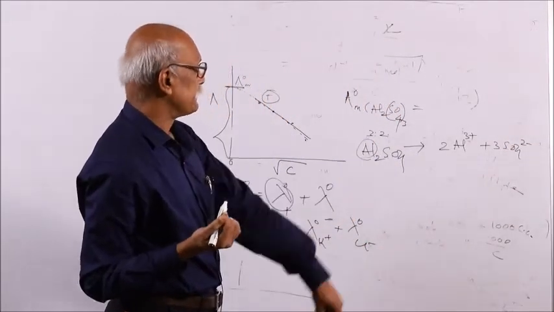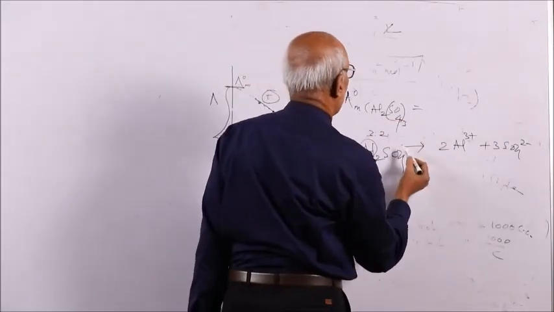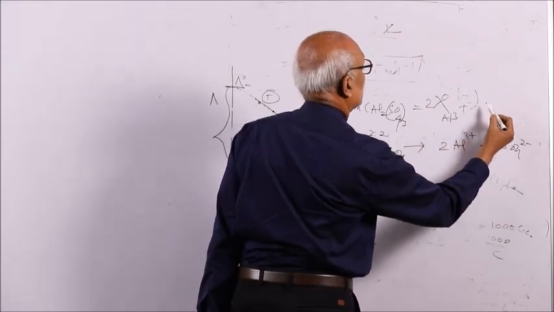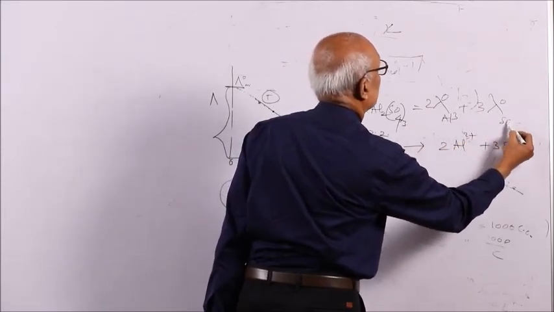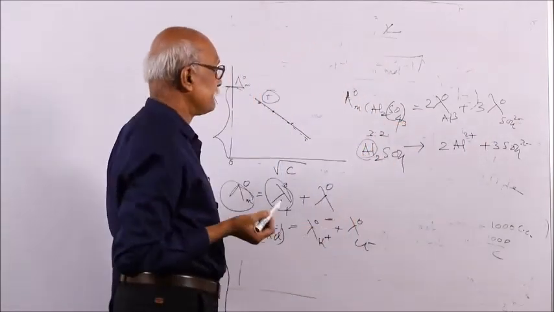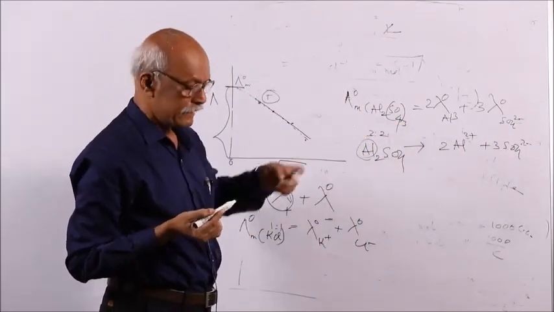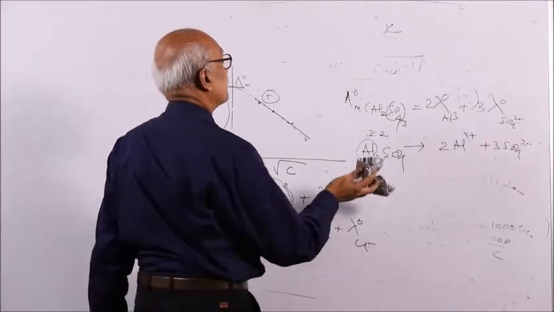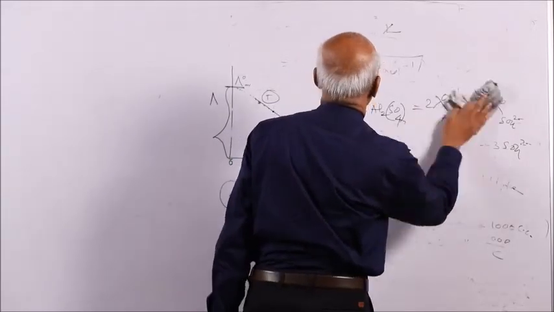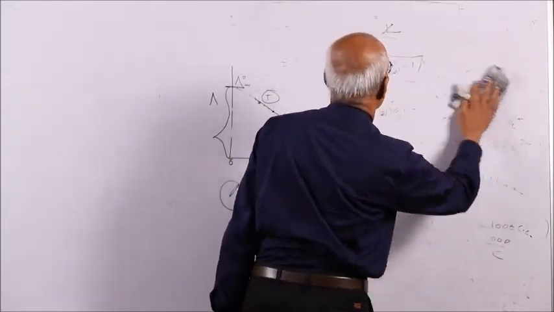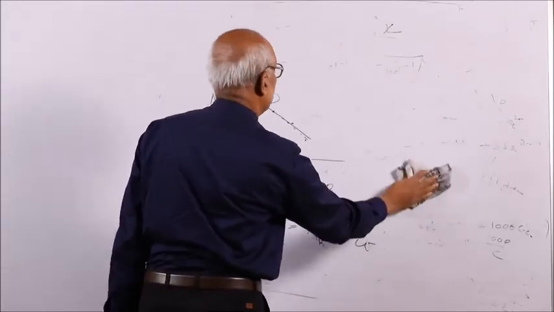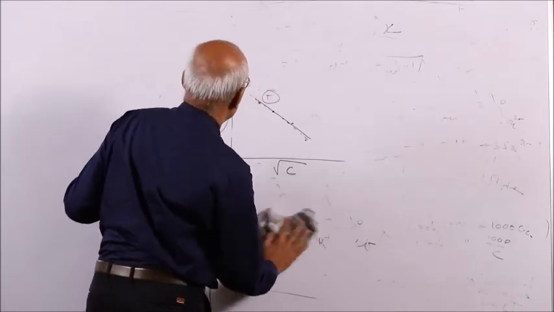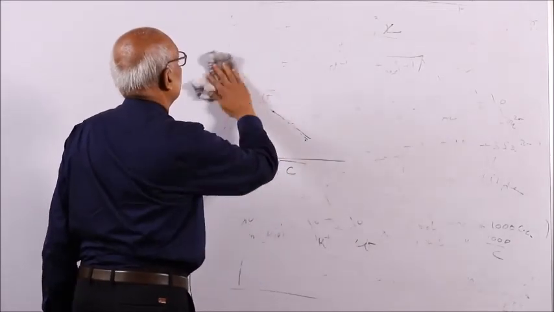So if it is represented like this, then the conducting power is 2 moles of lambda 0 Al3 plus and 3 moles of lambda 0 sulfate ion. You can find out like this. And if you are asked to find out the equivalent conductance, it will be reduced by 1/6 of that, but the molar conductance will be more, because the molarity of aluminum sulfate is 6 times the equivalent mass of aluminum sulfate. So naturally the equivalent conductance will decrease.